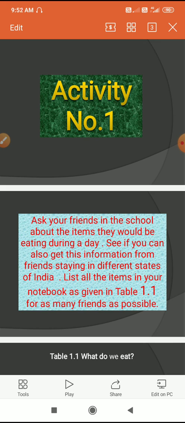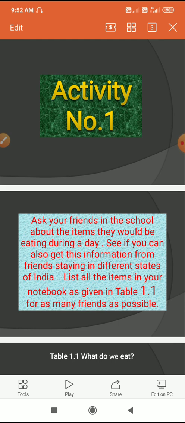But if you observe carefully, you come to know that in the breakfast, suppose you eat bread, butter, then in the afternoon you eat roti, dal, rice, and at night in dinner you eat chapati and different types of vegetables. Means from this you will understand that at different times we eat different kinds of food. To understand this, we take up activity 1.